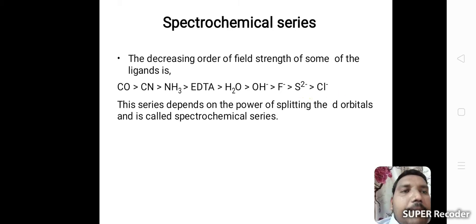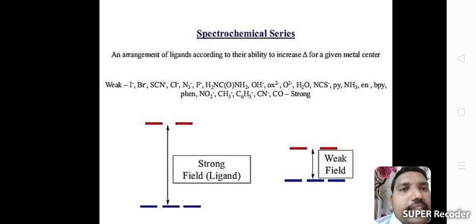This series depends on the power of splitting the d orbitals and is called the spectrochemical series. Here CO carbonyl has higher energy, chloride has lower energy.